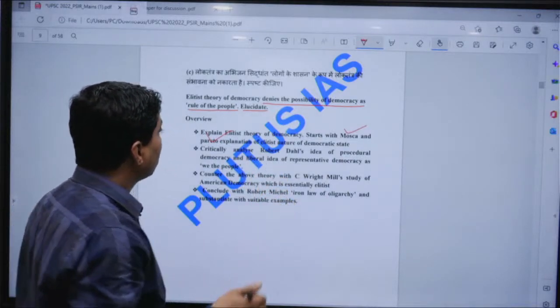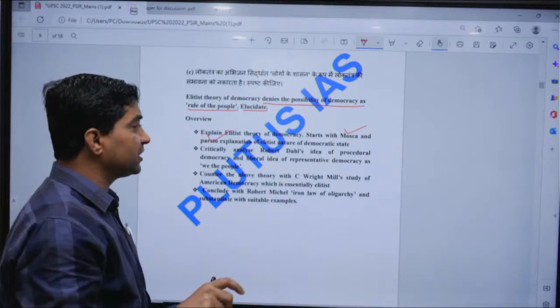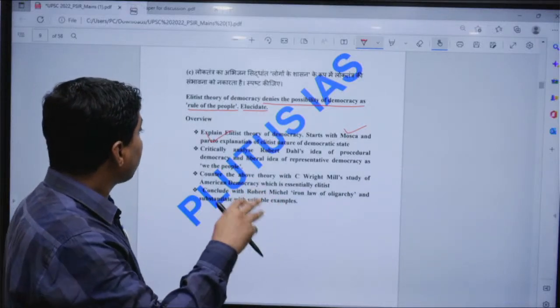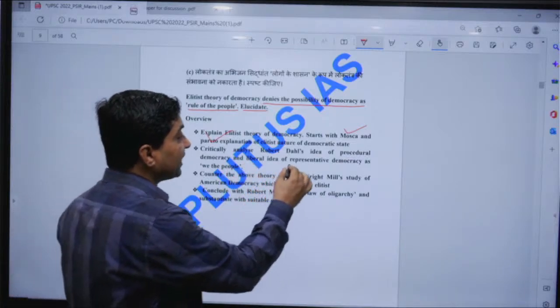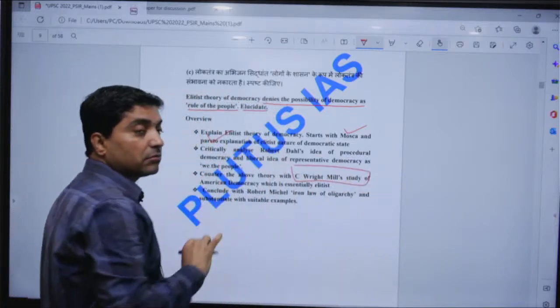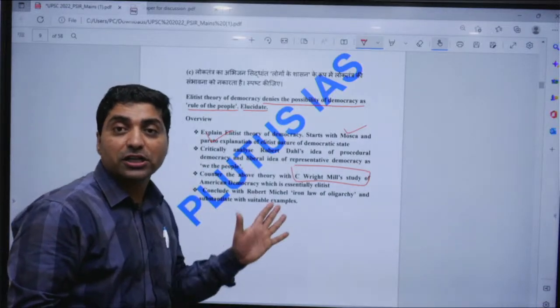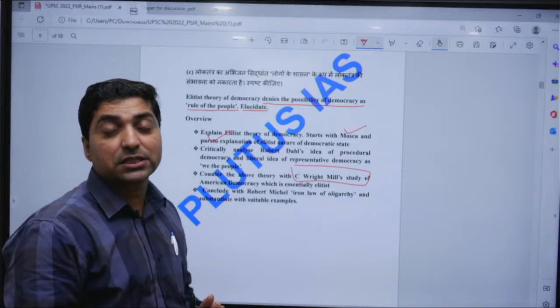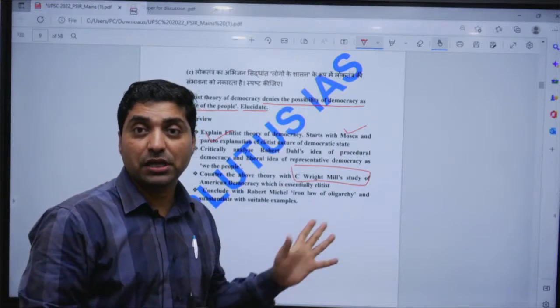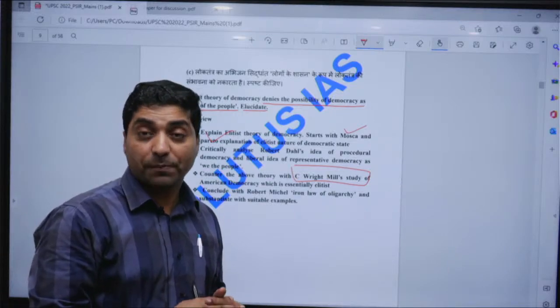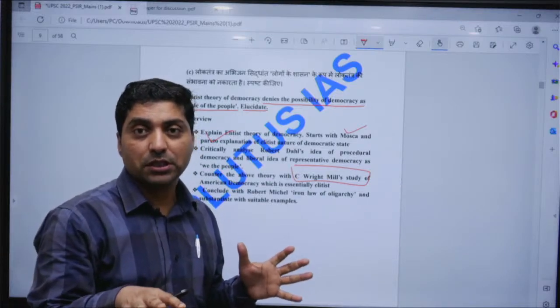And then one can bring in Robert Dahl, who talks about procedural democracy and the idea of representative democracy. But then one can bring in C. Wright Mills, who studied American democracy and said it is essentially elitist, and that three groups, military, politicians and corporate, rule the country.